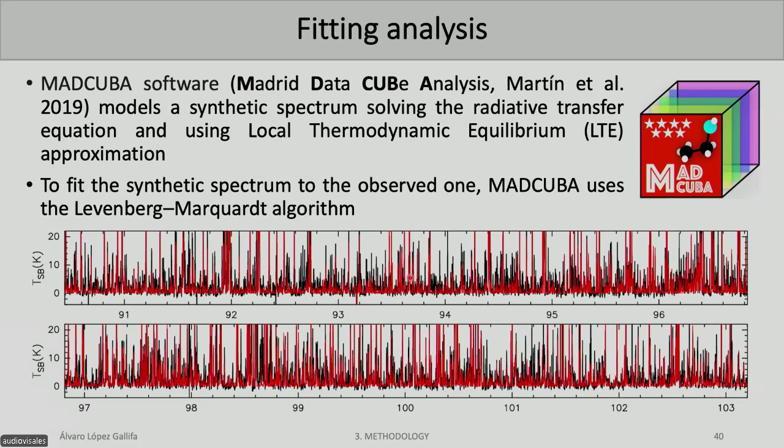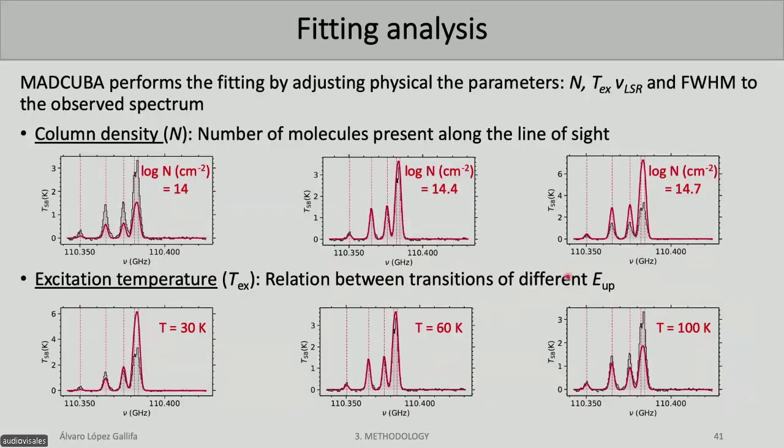So MADCUBA creates a model, which is plotted here in red, and this model must be as close as possible to the observed source. When they are very close, it means that we have fully characterized this source. However, you have to introduce in MADCUBA, one by one, the molecules that you want to detect. So when you add more and more molecules, the synthetic spectrum will be more crowded, and thus it will be more similar to the observed spectrum.